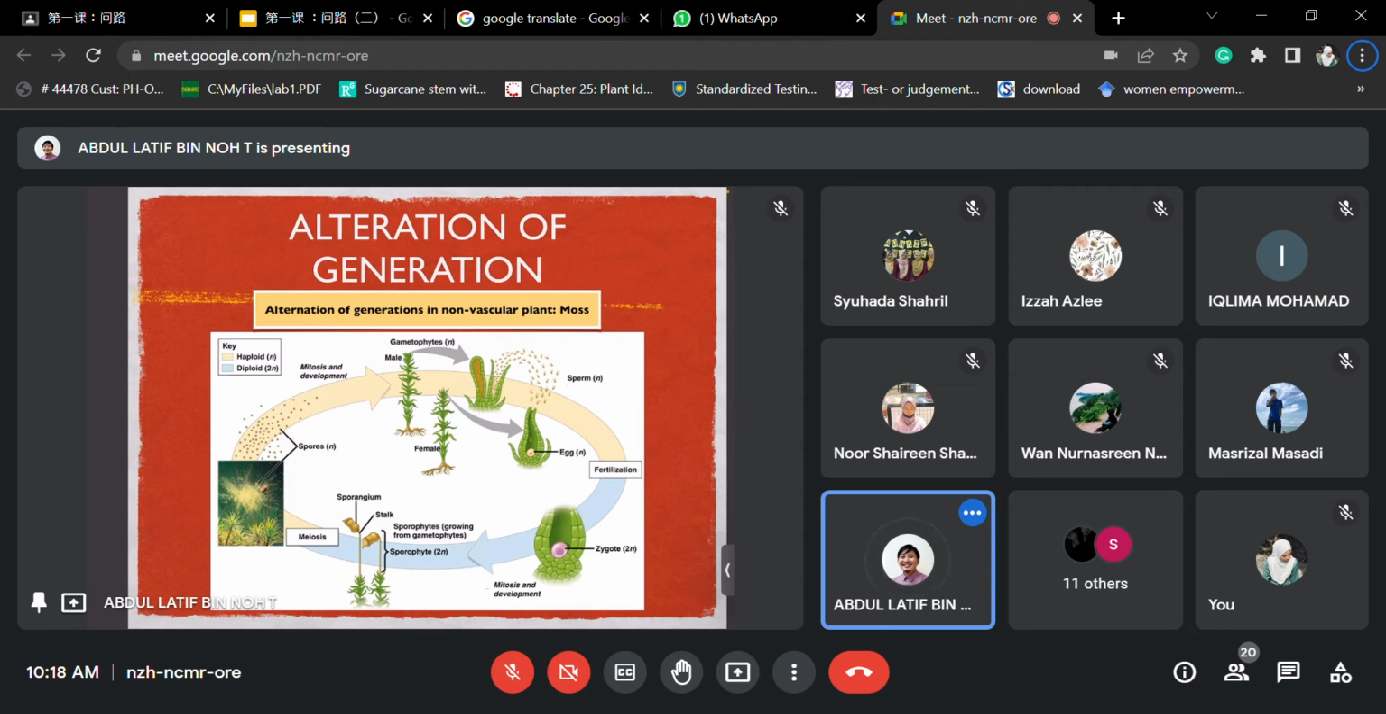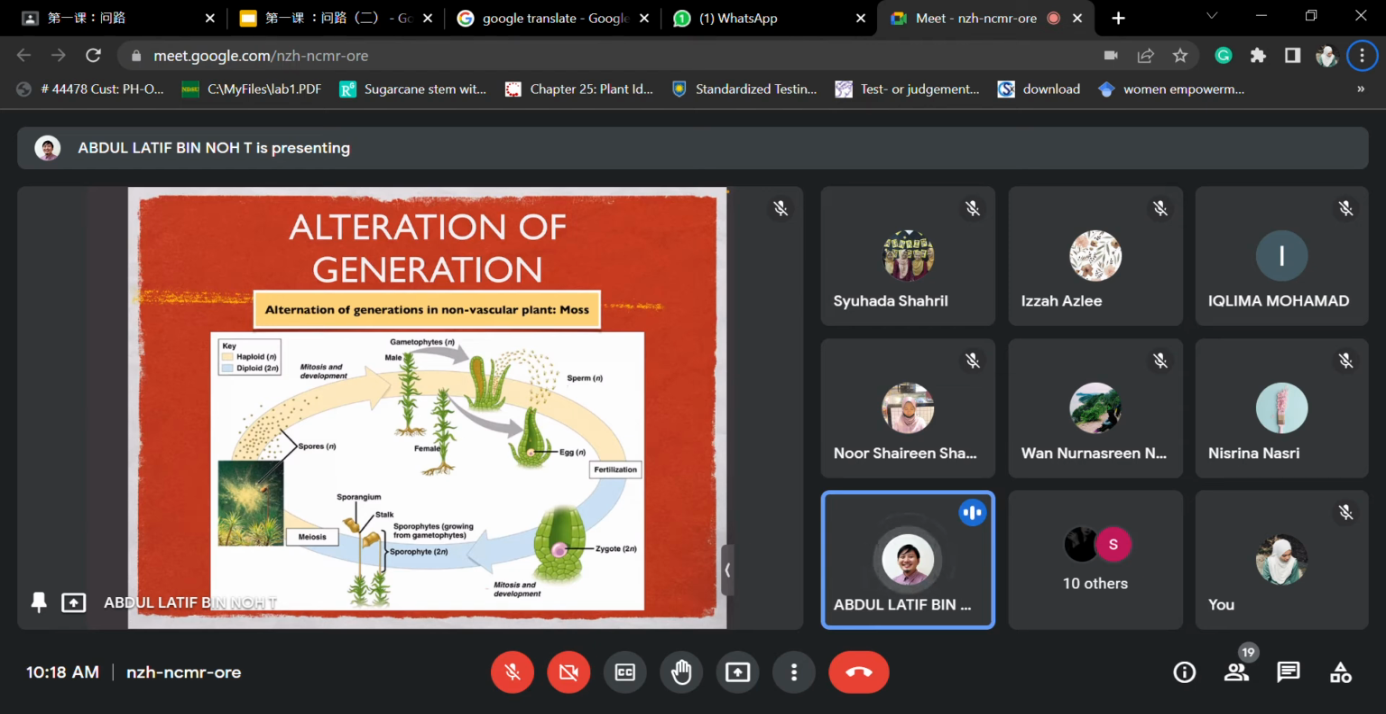Hello? Apa dia? Hello? Apa dia, moss? Moss tu lumut kan? Yes, moss tu adalah lumut. Lumut, yes, dia adalah lumut.